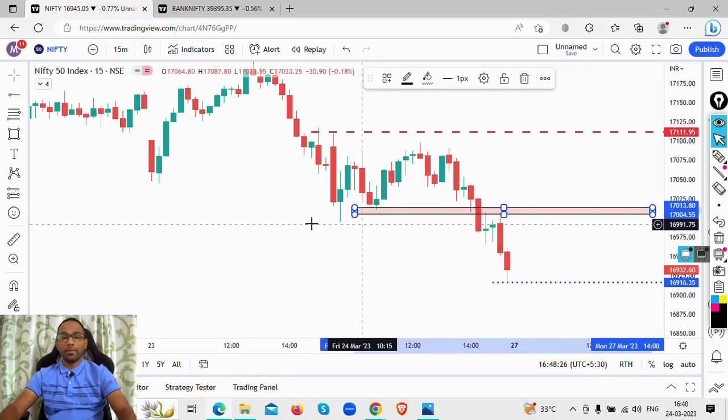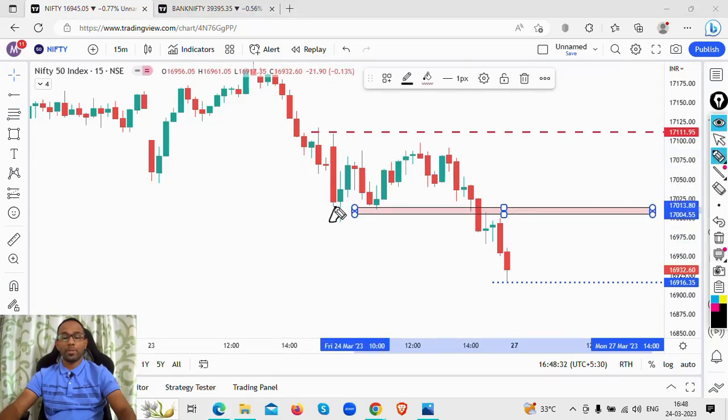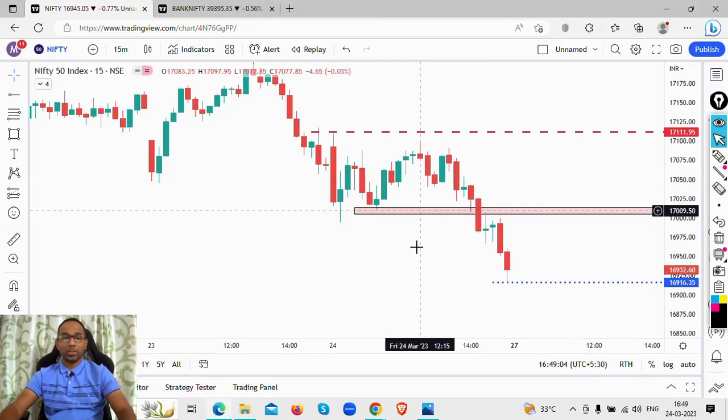This level was earlier acting as a support level. The price took support the first time in today's session, the second time in today's session, and then it broke down. A support once broken down tends to act as a resistance moving forward. So 17,000 is broken comfortably. The break happened, the price tried to pierce back up, but it failed and the price came down. This is looking like a very bearish case for Nifty. So I expect the crash to come in the Nifty until 16,840 to 16,850 levels. This is the bearishness that I'm looking at.